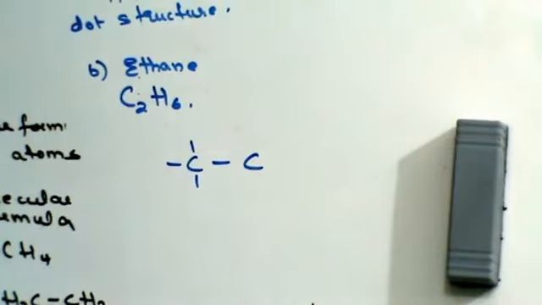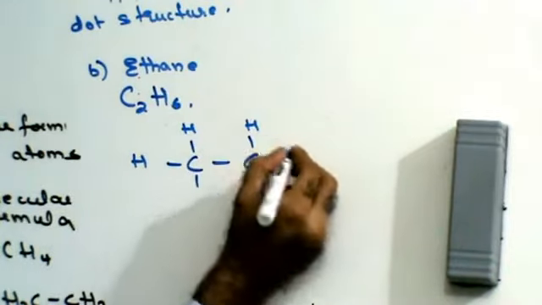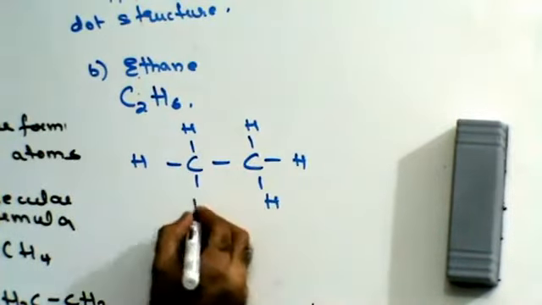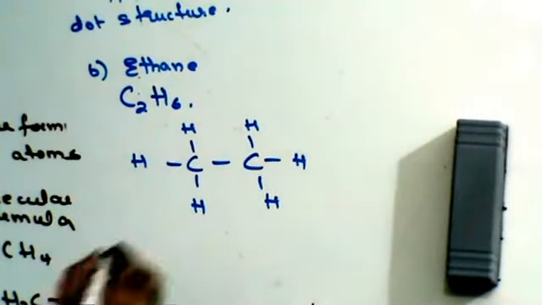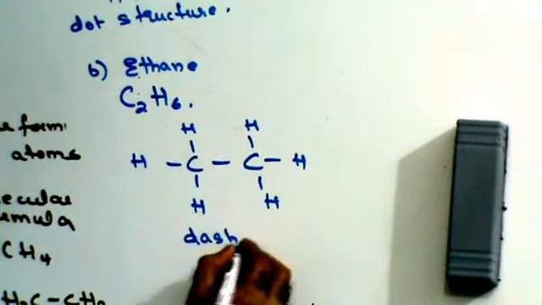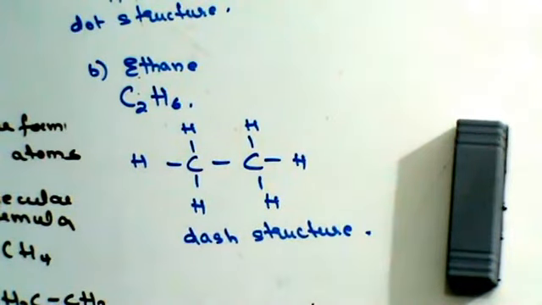Valency of carbon is 4. Each of the other bonds is connected with hydrogen. This is going to be the dash structure of ethane. This is how ethane looks.